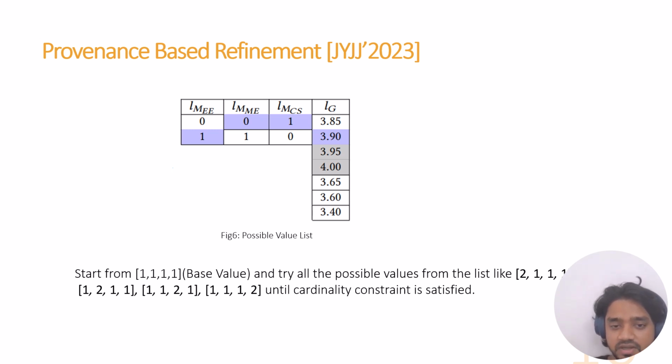We can see that for the grades, all the grades are listed, and for subject it is 1 and 0, either selected or not selected. So we'll start checking from 1 1 1 1. This means MA is not selected, and EE is also not selected, CS is selected, and the grade is 3.80. We keep on changing, and then we find multiple queries, and we select the query which is most similar to our original query and also satisfies the cardinality constraint.